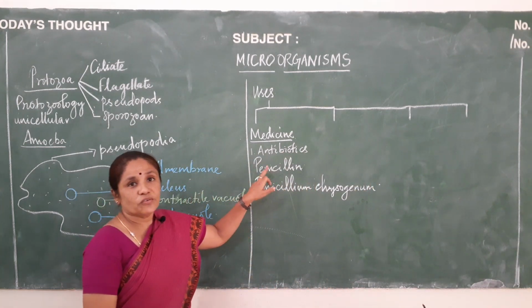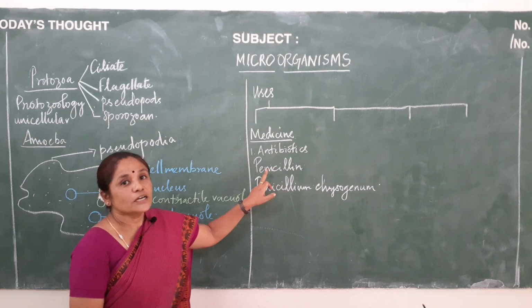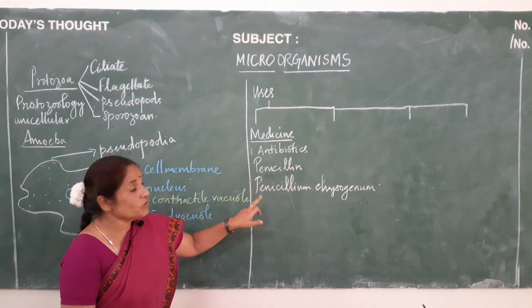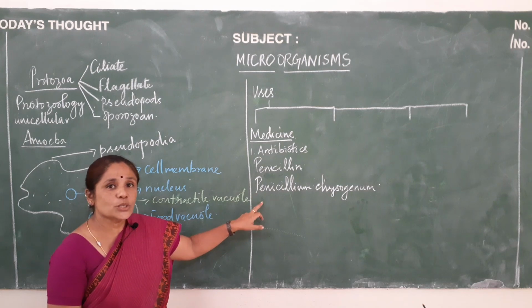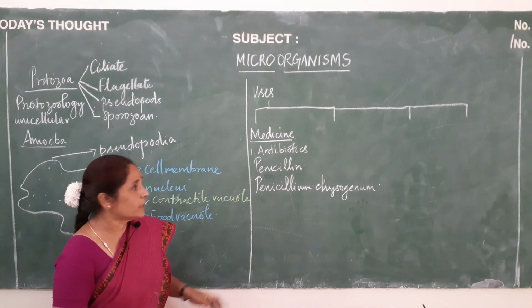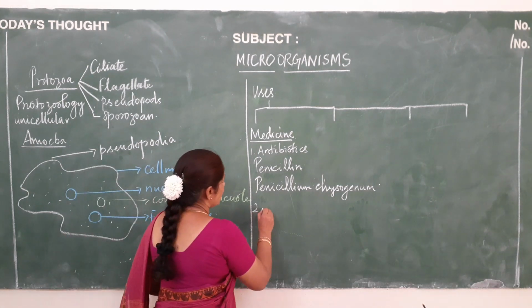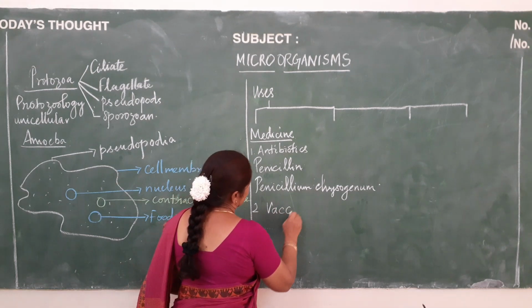Penicillin is used in the treatment of diseases like diphtheria and tetanus, and we also have streptomycin, which is another form of penicillin which is used in the treatment of plague. Next, we will move on to the next topic, vaccines.